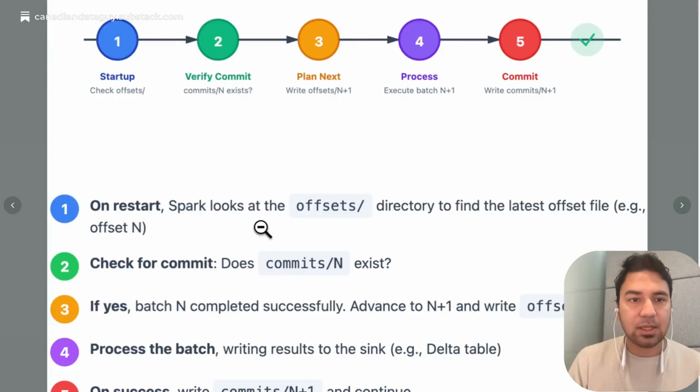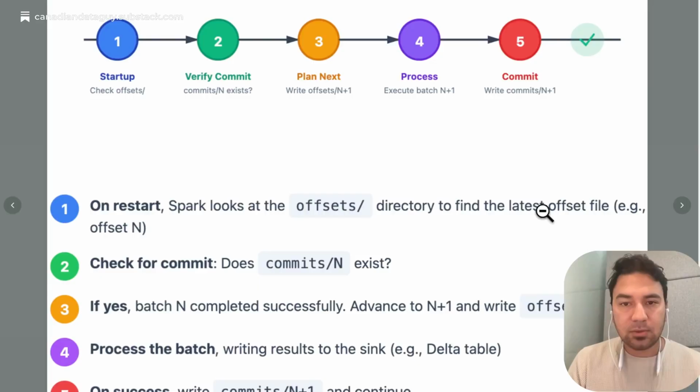When you restart any structured streaming job, it checks the offsets folder and tries to find the latest offset file. And these are numbered files, so 0, 1, 2 till infinity, right? So let's say it finds the offset n file. Once it finds the offset n file, then it goes and checks the commits folder. And then it checks, hey, does the commit n file exist? If it exists, then it knows that batch n completed successfully, and then it can go ahead and create the